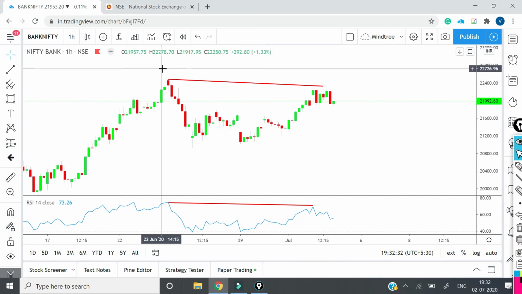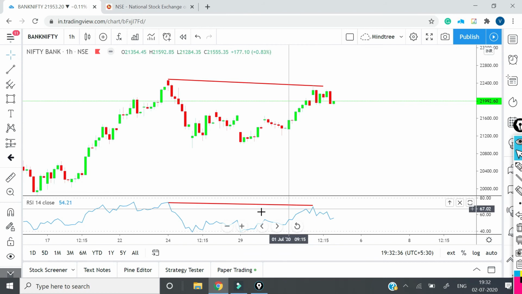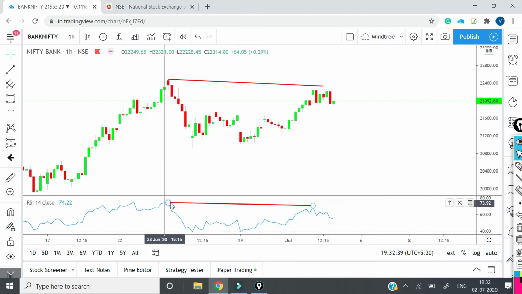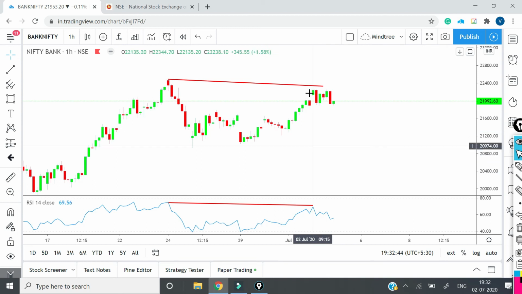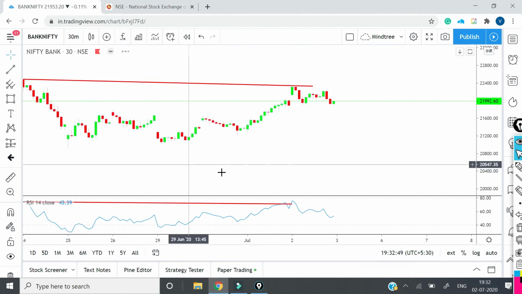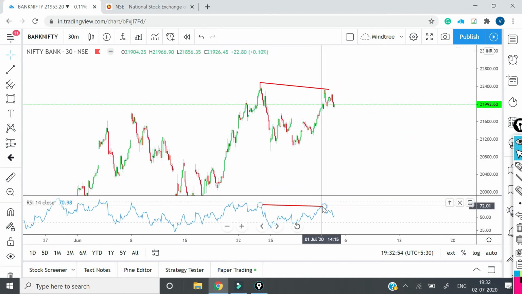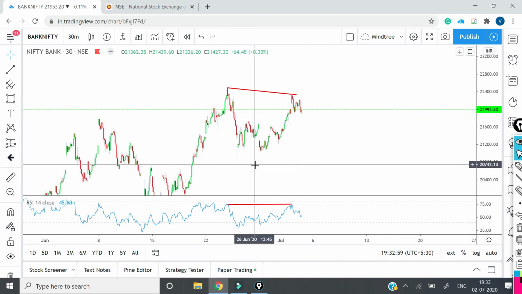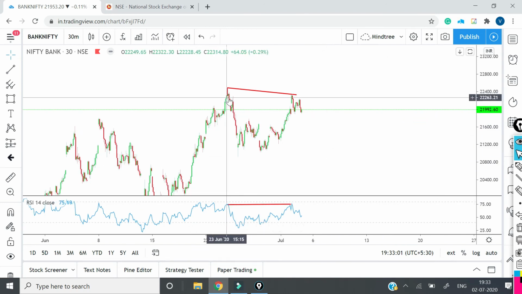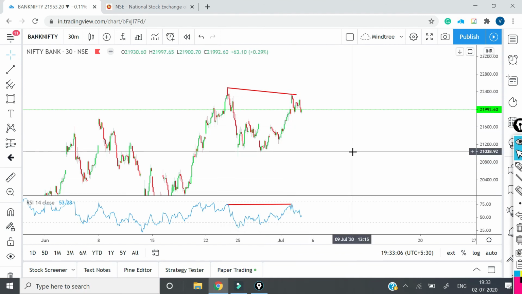The price has gone up, but price didn't go up so much, though RSI was marginally close to the previous high. It has not gone up, so that means there was strength, but the price didn't go up over here. So it clearly shows there is a weakness in Bank Nifty. Now here again, in 30 minutes you can clearly see there is a price divergence. So that means there's a weakness in the price in Bank Nifty.